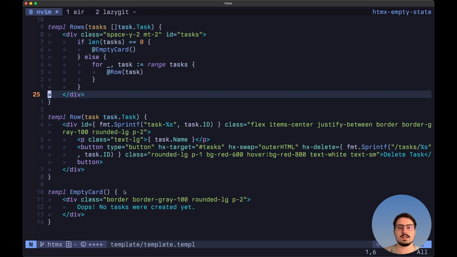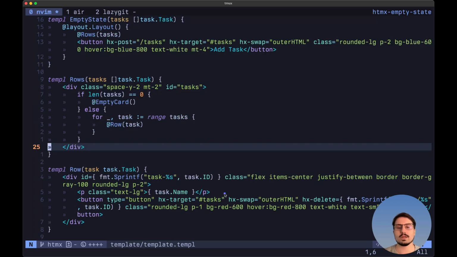row component. And if we take a look at the empty card template again, we don't have any kind of classes that will allow us to either show this or hide it based on the fact that it is the last element inside of the div. And this means that we are not anymore relying on CSS to show an empty state, but rather on HTMX only. And also, if we take a look at the button that will allow us to delete a task, as you can see, the target now is the ID of tasks instead of being a task row only.